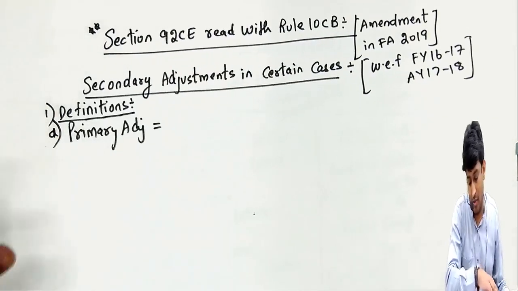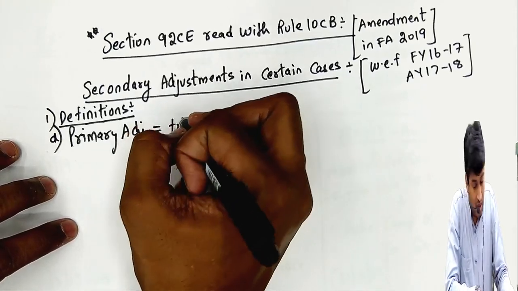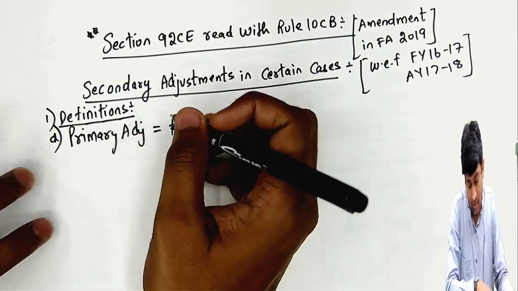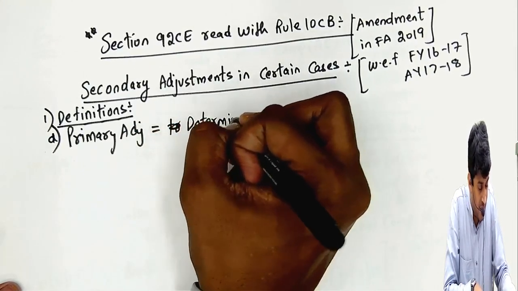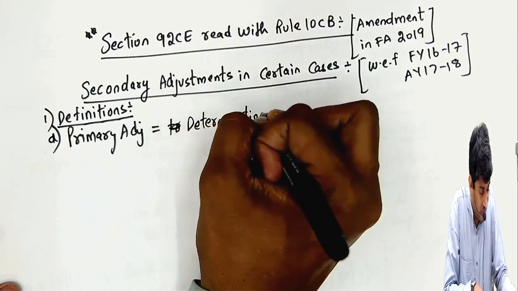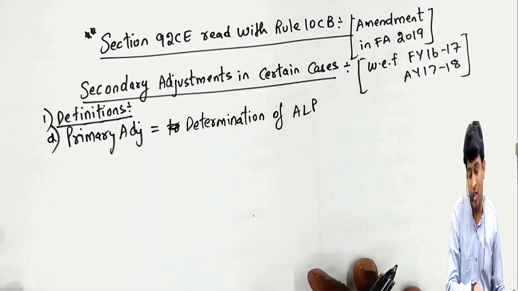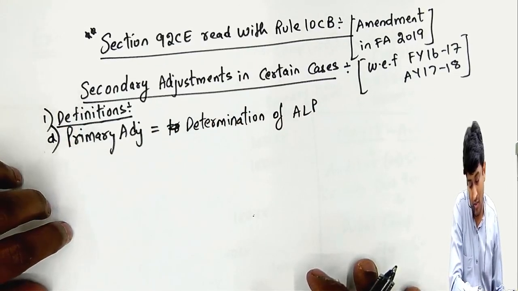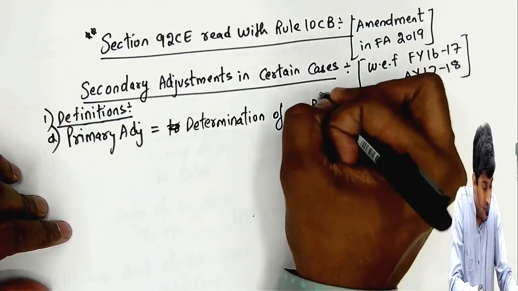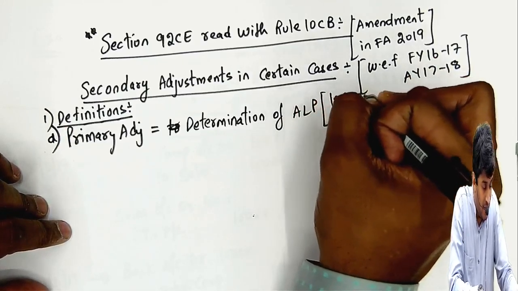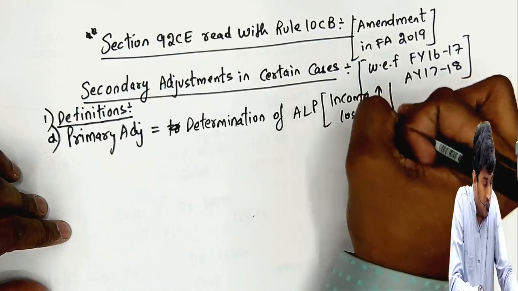It's nothing but the transfer price, it means determination of arm's length price, where either your income increases or loss decreases.